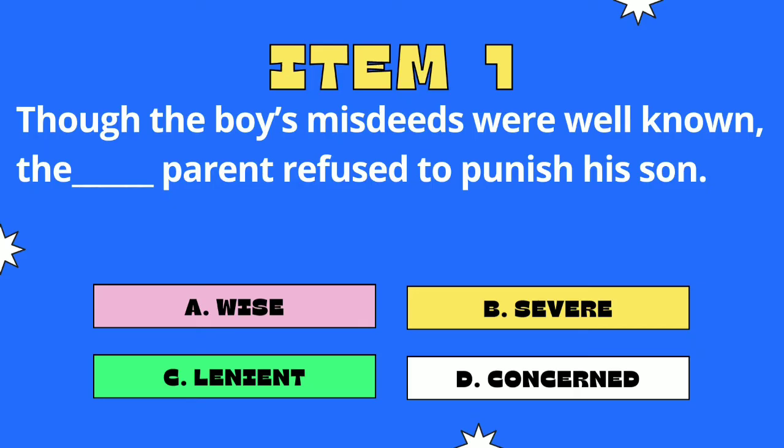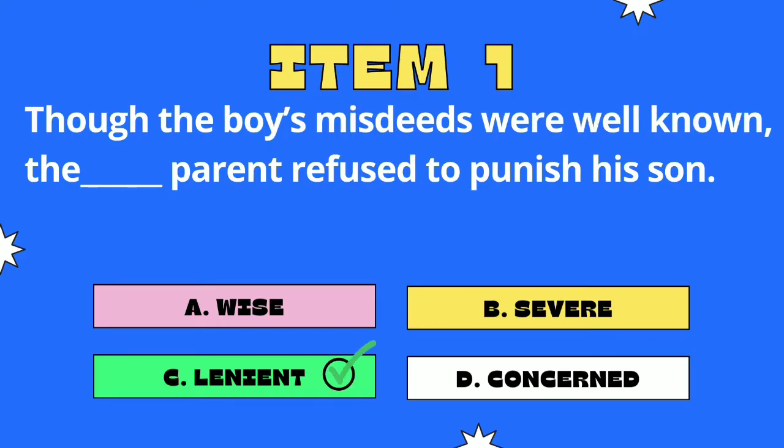Item 1. Though the boy's misdeeds were well known, the dash parent refused to punish his son. If you have a child who misbehaves and you refuse to punish him or her, then you are a lenient parent.